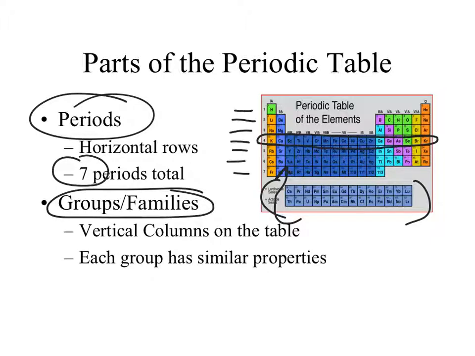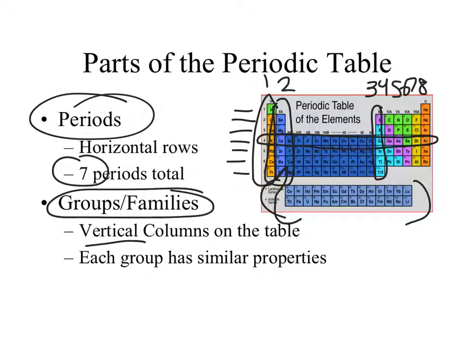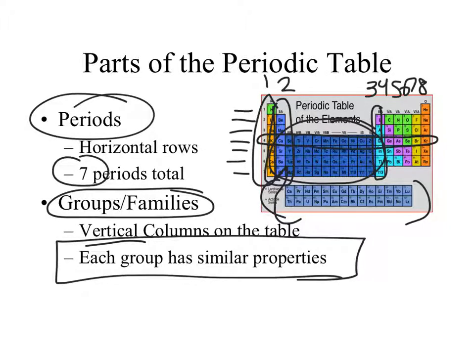Now, groups and families are the vertical columns. We actually talked about groups and families already slightly, because when you label them 1, 2, 3, 4, 5, 6, 7, 8, that tells you the trend for valence electrons. So we've already talked about the vertical columns of the groups. But we can't forget about these guys either. They also have a group or family, and they're going to have some special names too. Because they're in a group or family, they have similar properties, similar chemical properties and maybe even physical properties. So we'll get into that also.